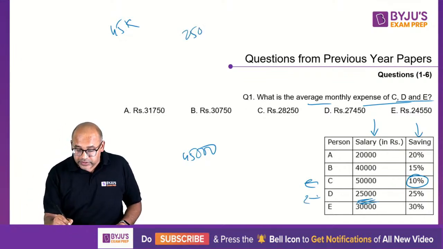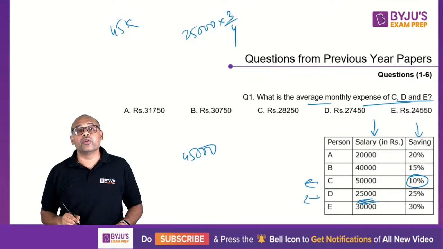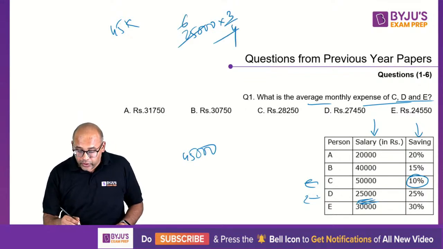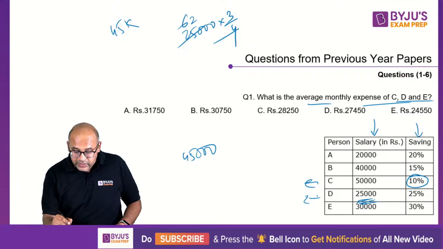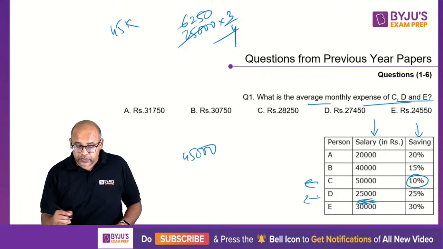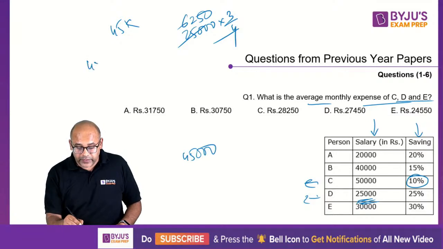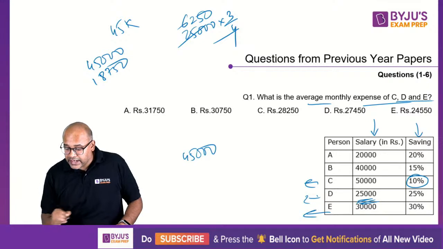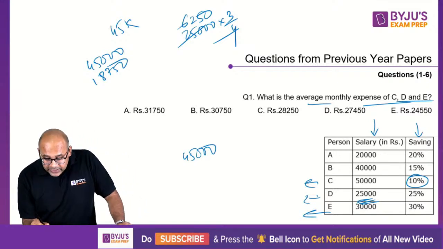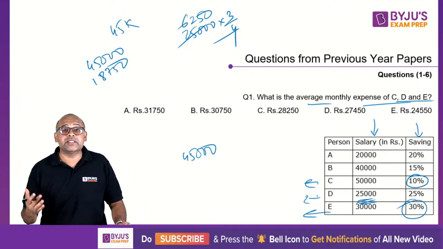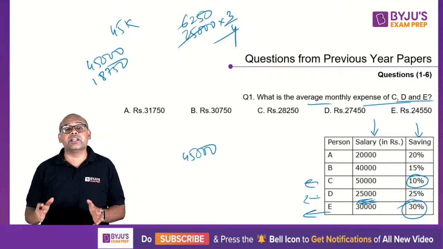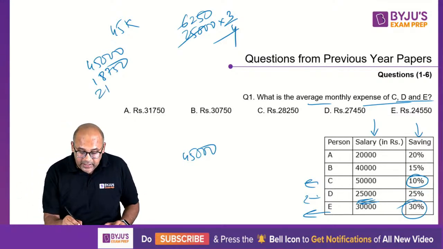So 25,000 into 3 by 4. 4 6 are 24, 4 2 are 8, 2 are 8, 4 5 are 20. So 6250 into 3. Again, quick calculation. 6,000 into 3 is 18,000. 250 into 3 is 750. So it is 18,750. Then the third calculation. E. 30% is savings, so 70% is your expense, so 70% of 30,000, 7 3s are 21,000. Done.